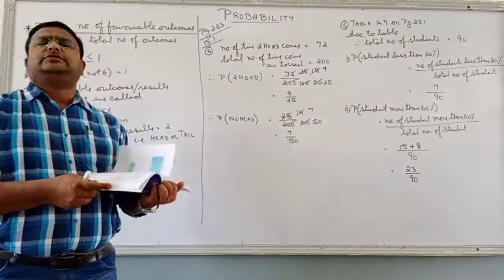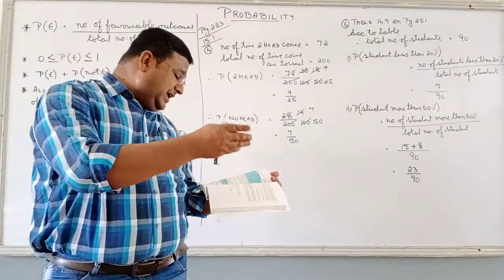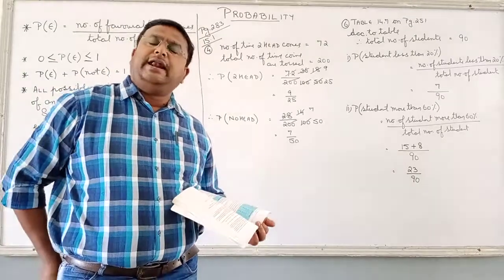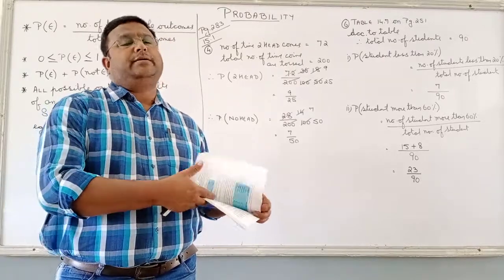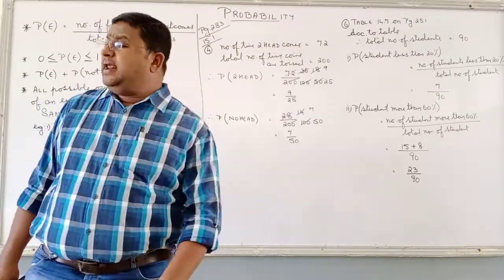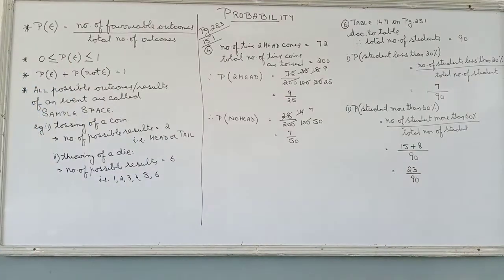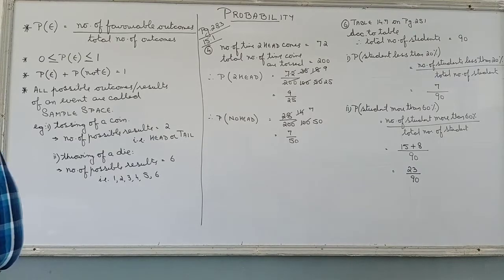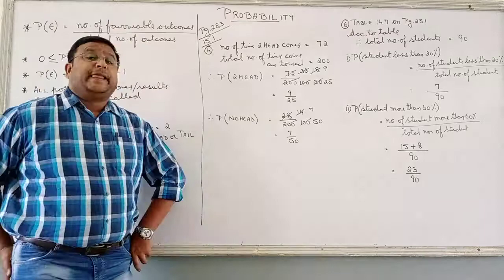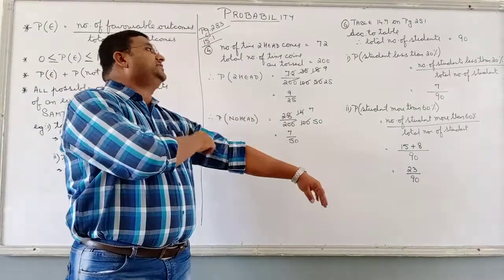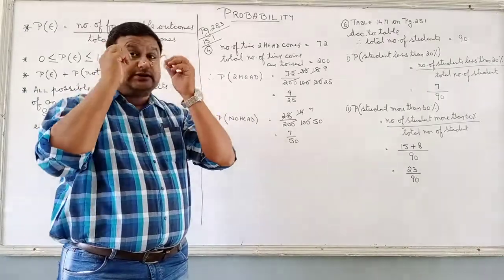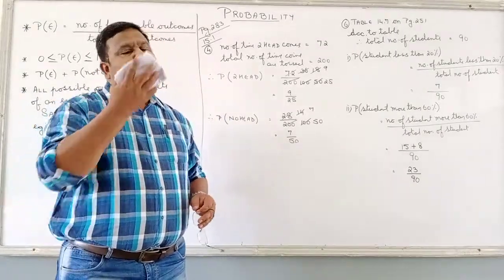Clear? So these are the questions of probability. If you have any doubt in any of the questions, kindly WhatsApp or contact me. Your problem will be solved. Right now in class 9, we are going to discuss only simple probability. In class 10, you will have probability of cards, coins, dice, and everything. Here we discuss only probability of selection from a certain group of numbers or a certain group of people.